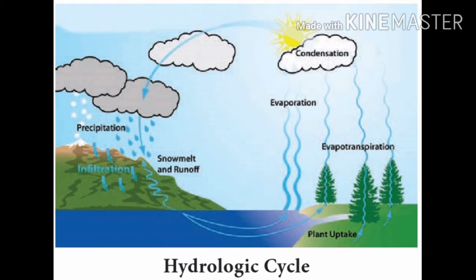Hydrological cycle or water cycle. Hydrology is the science which deals with the various aspects of water, such as its occurrence, distribution, movement, and properties on the planet Earth. The hydrological cycle is a global sun-driven process where water is transported from ocean to atmosphere, from atmosphere to land, and from land back to oceans.